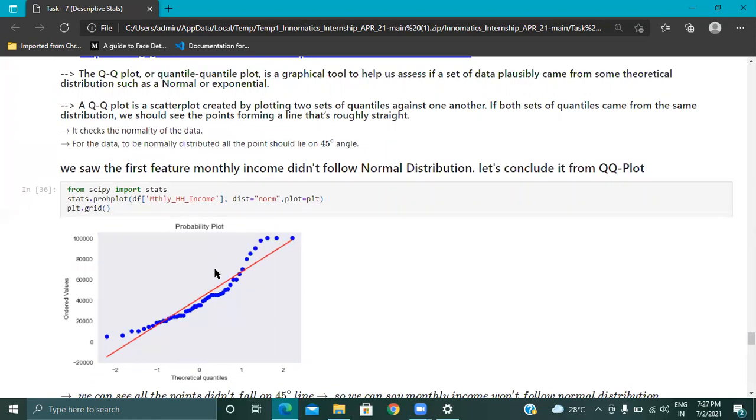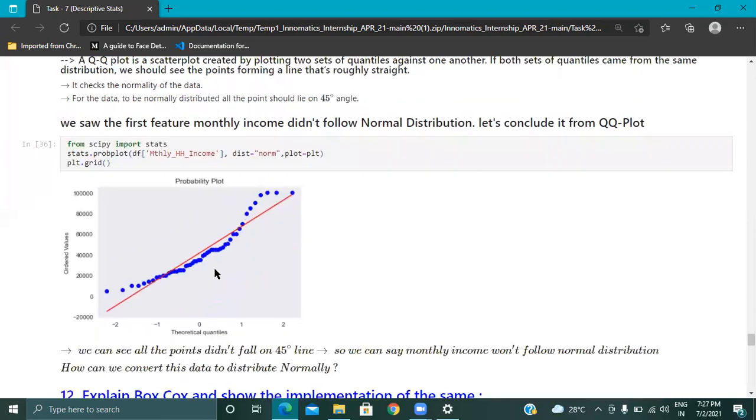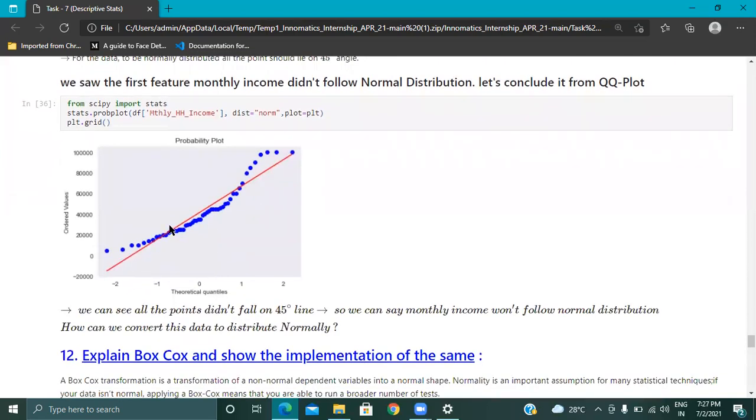It means how much the data is relevant to the normal. Suppose this is the x-axis, and this is the y equal to mx plus c line. When we see the data, there are small fluctuations, and only some points are attached to the line. So this is the main reason we are determining this QQ plot.